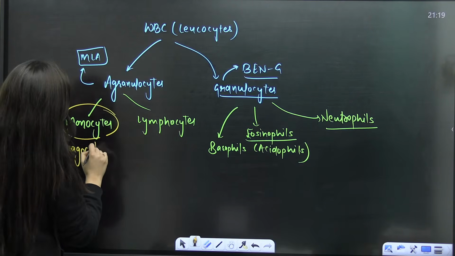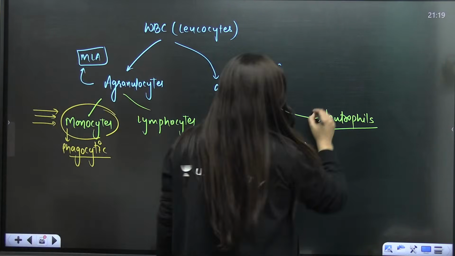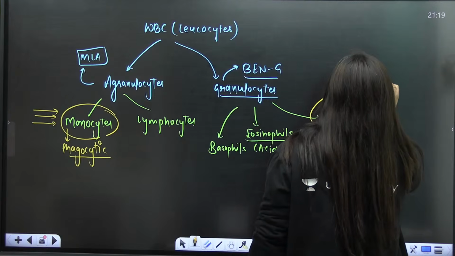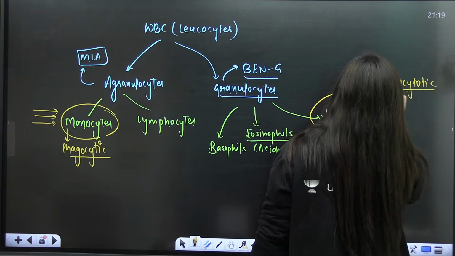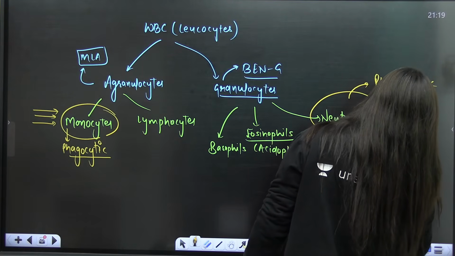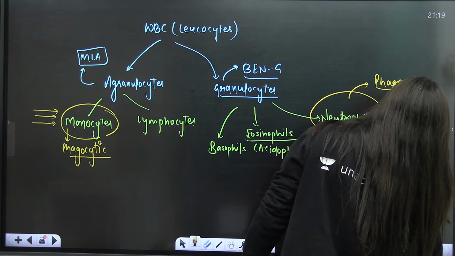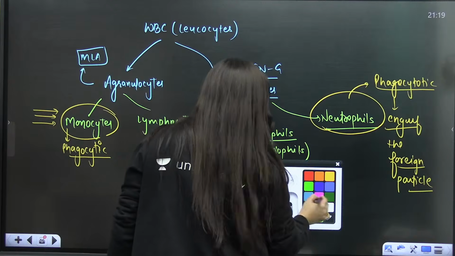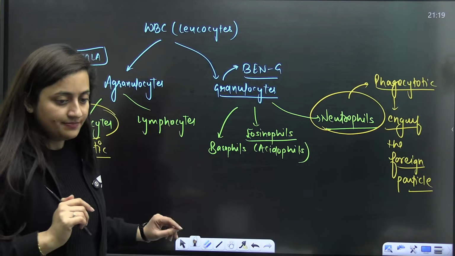Yeah, phagocytic in nature. It will engulf the foreign particle. Same for the neutrophils, right? They are also phagocytic. Okay, so it will engulf the foreign particle. If there is any foreign particle in the body, obviously it is going to engulf that. That's what you have to remember. Okay, these two are the phagocytic, only, rest are not.